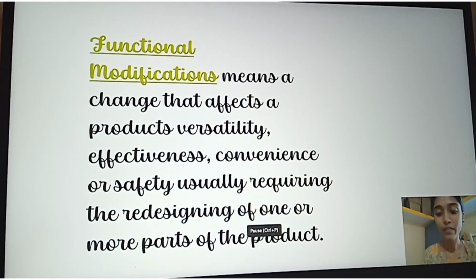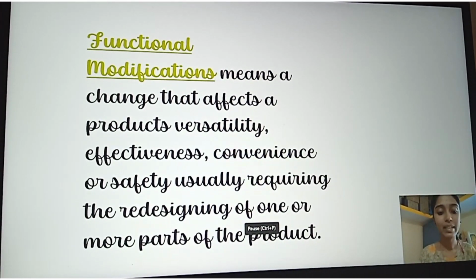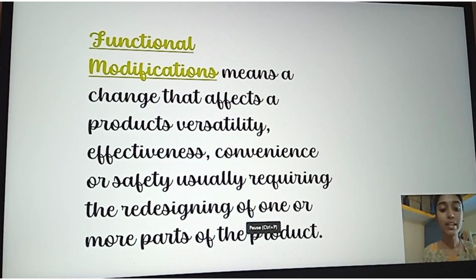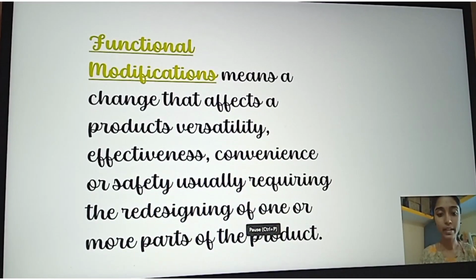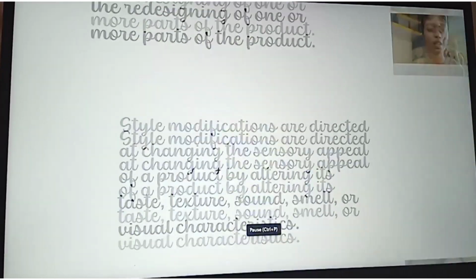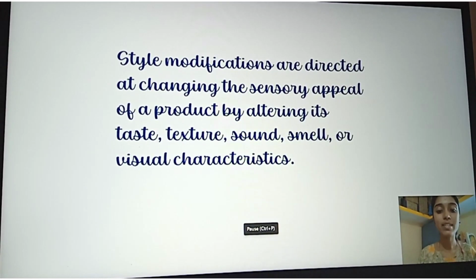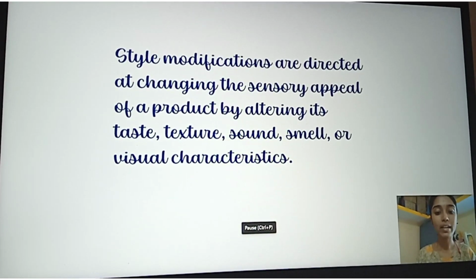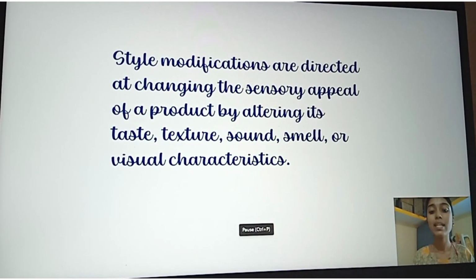Then comes functional modifications, which means a change that affects a product's versatility, effectiveness, convenience, or safety, usually requiring the redesigning of one or more parts of the product. Then comes style modifications. Style modifications are directed at changing the sensory appeal of a product by altering its taste, texture, sound, smell, or visual characteristics.